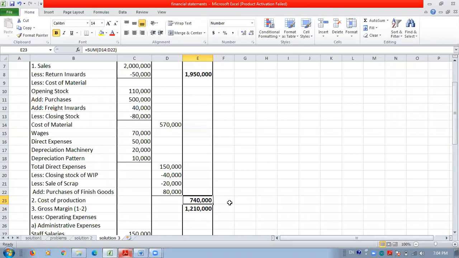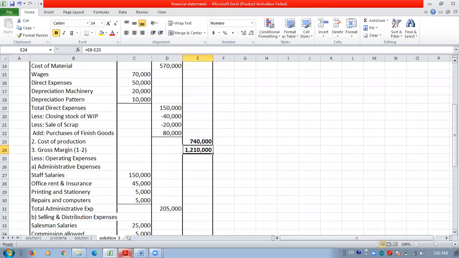After arriving at the cost of production by adding all the manufacturing costs, we have to deduct this cost of production from the net sales. And after deducting the cost of production from net sales, we get the gross margin or the gross profit. So this gross profit is the net of sales after deducting cost of production.